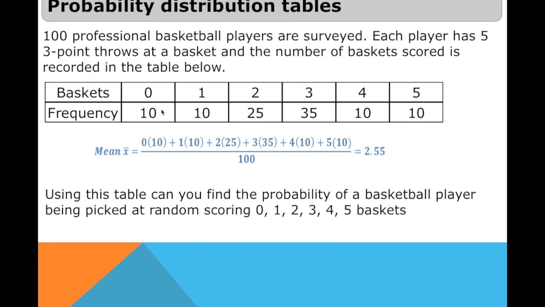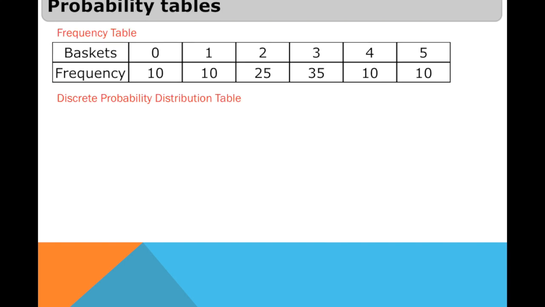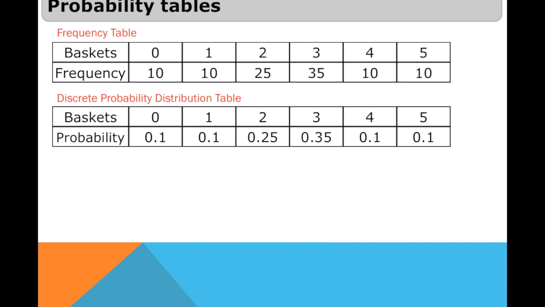So from here we can come up with a probability distribution table, and this is how it's going to look like. 10 over 100 is 0.1. 10 over 100 is also 0.1. 25 over 100 is 0.25. 0.35, which is for 35 over 100, 0.1, and 0.1.